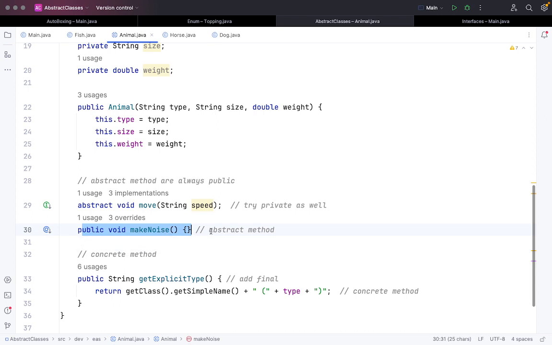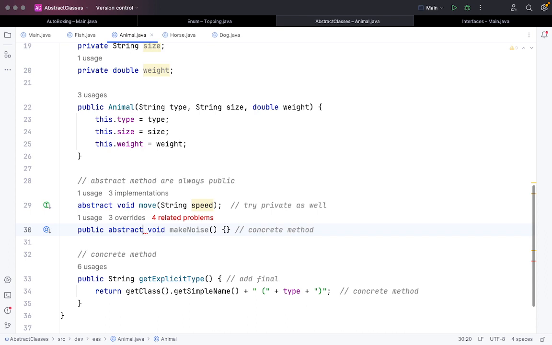So this will now become a concrete method. I just need to define a body, be it empty, it is fine, and I can make it private also. Let me check here. So yes, this concrete method can also become private. Let me revert back the changes.